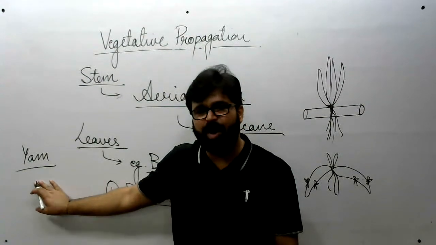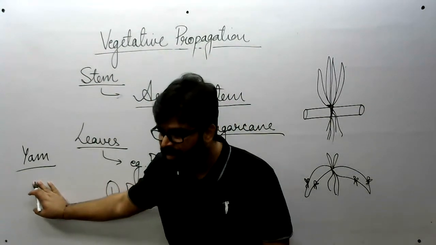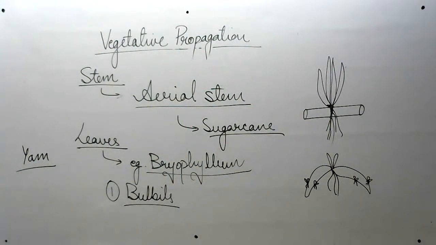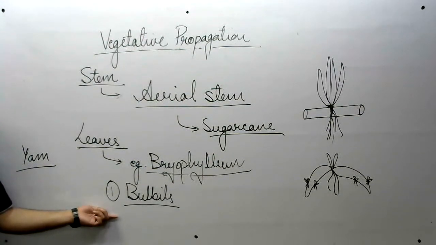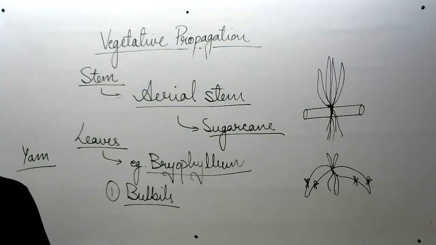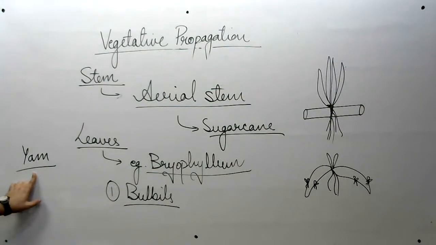So in yam also, yes, Hussaina, the botanical name of yam is Dioscorea. इसके अंदर भी bulbils मिलते हैं, ठीक है? You just Google the picture of yam in Google Images, then you will get to know. Okay, so that was about bulbils.